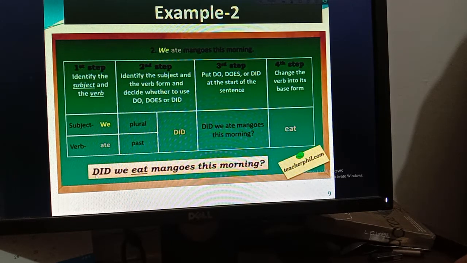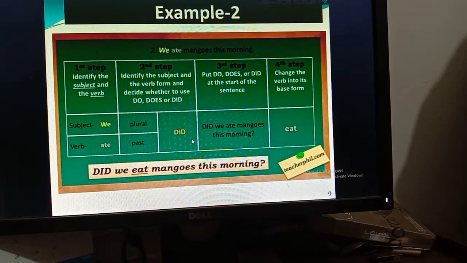Okay, so the final sentence is, did we eat mangoes this morning? Okay, so did is at the beginning of the sentence as it is past tense. That's why you have to use the base form of the verb. This is very easy, boys. When we made yes no questions, I have already showed about this, and now I have shown you in details. Okay, so I think all of you are clear about it.